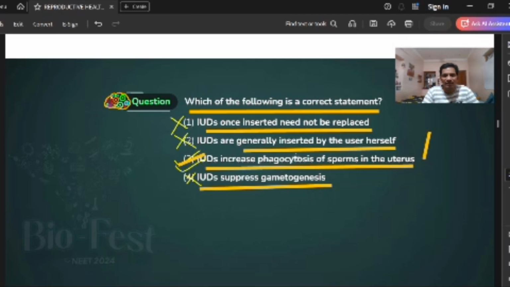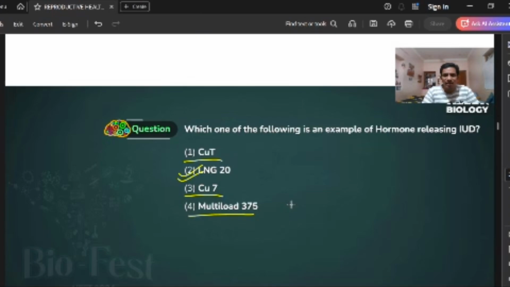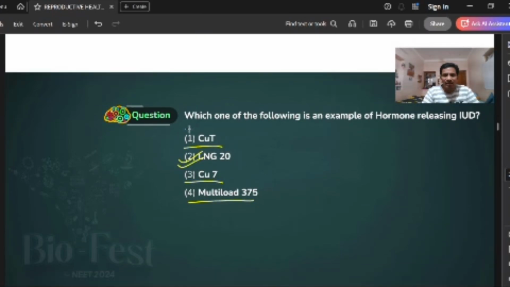In the next one, the third objective is: which of the following is an example of hormone releasing IUDs? Copper T is copper releasing. LNG-20 and Progestasert are the LNG, that's the hormone releasing. Copper 7 is also copper. These three, 1, 3 and 4, are copper releasing. The second alone is hormone releasing, right? It's a very direct question and an easy objective, right?